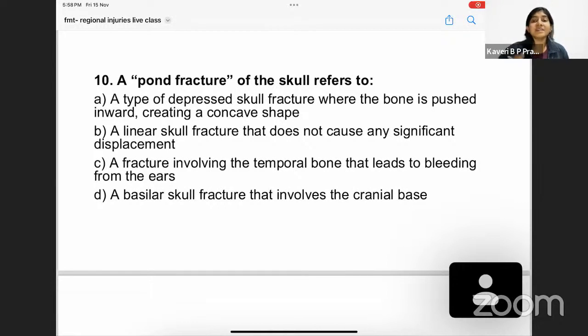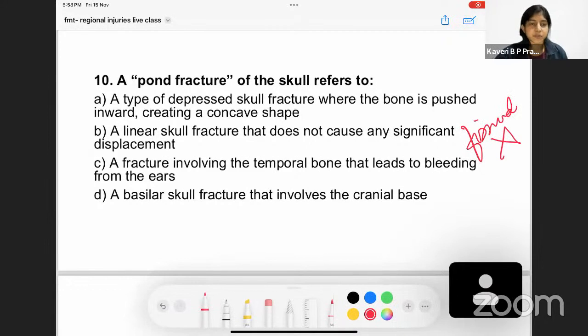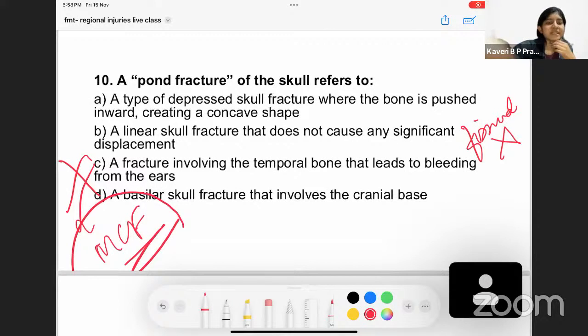Coming to option B, a linear skull fracture that does not cause any significant displacement. No. What is a linear skull fracture? It is nothing but a fissured fracture, so that is not the option. Option C, a fracture involving the temporal bone. This is a temporal bone fracture that leads to bleeding from the ears. Is that the answer? No, it is not the answer. It is nothing but the fracture of the middle cranial fossa where there is bleeding from the ears.